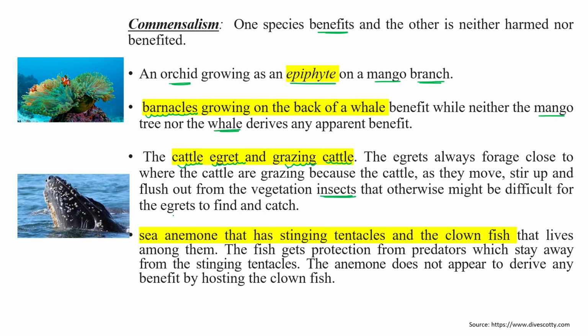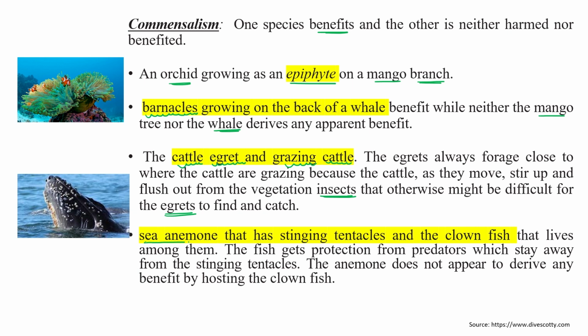So they just follow the grazing cattle. जहां जहां वो पैर रखेगी वहां घास झुक जाएगी, मुड़ जाएगी, उन्हें इंसेक्ट्स अच्छे से दिखेंगे और वो उनको खा पाएंगे. So this is another kind of relationship that comes under the commensalism category.